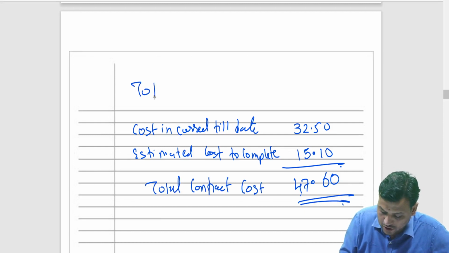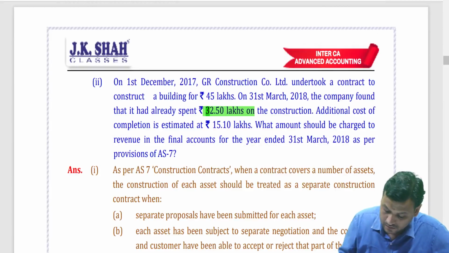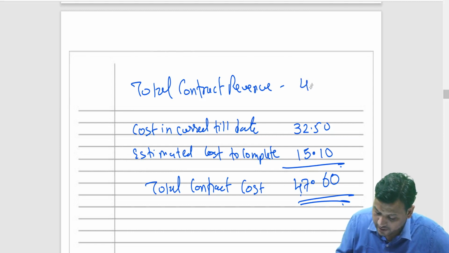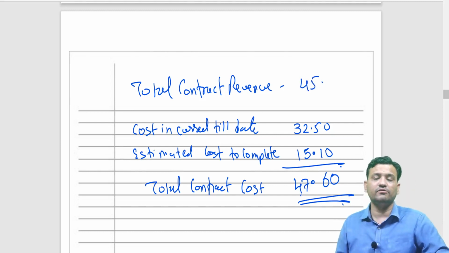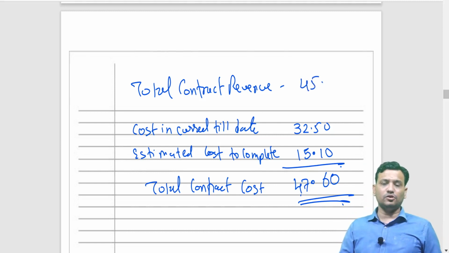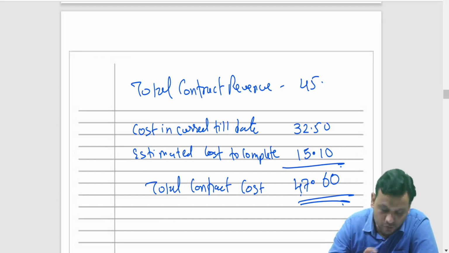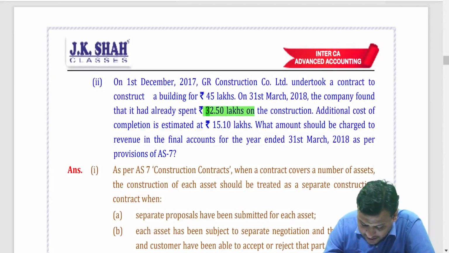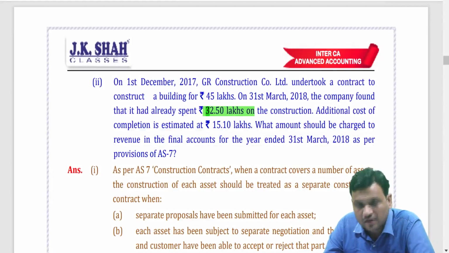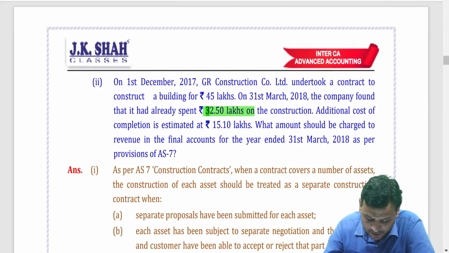What is the total contract revenue? Can I say my total contract revenue is 45? The moment I write this, can I say we are aware of it that there will be loss on the contract. So we have to recognize total loss of how much? 2.60. Of course, necessary provision is also to be created, but the amount that will be charged to final accounts will be 2.60.